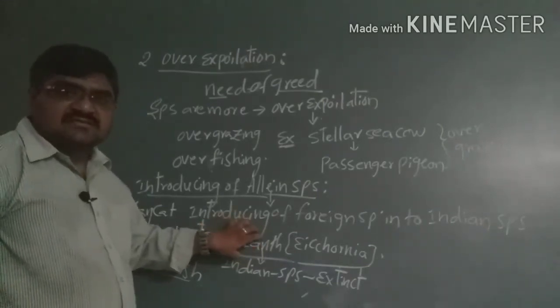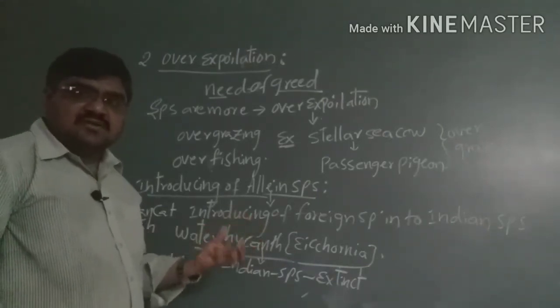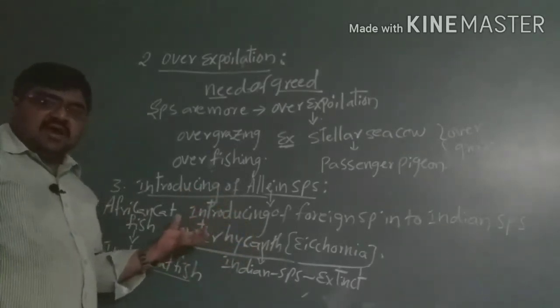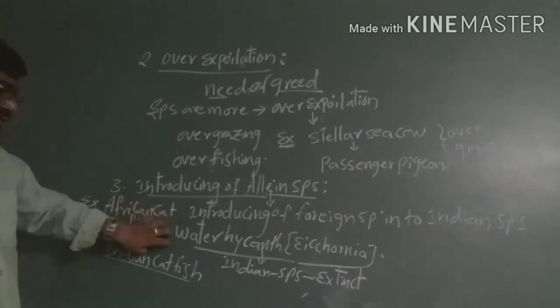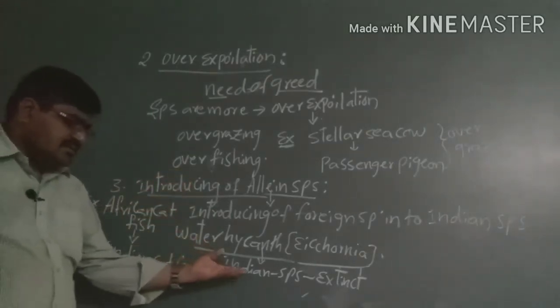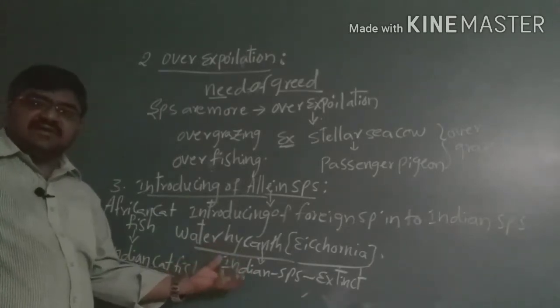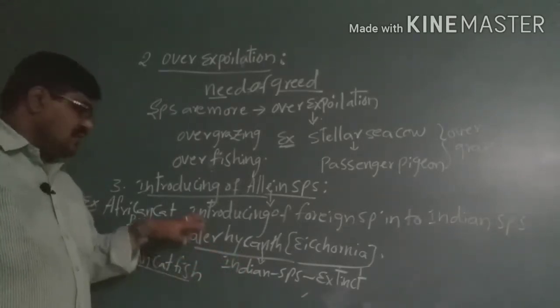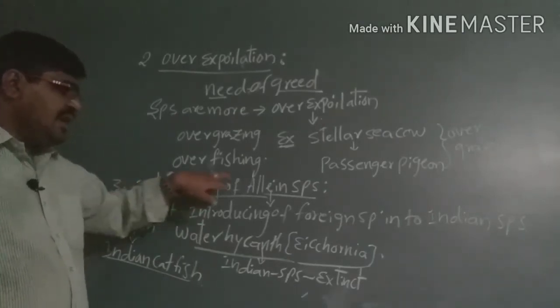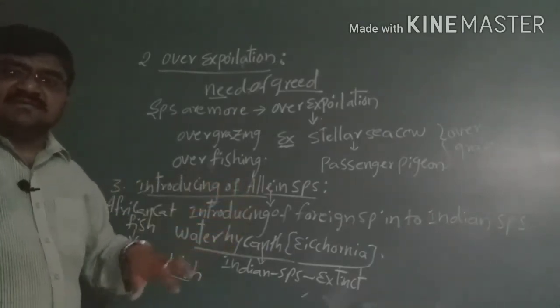Due to the morphological structure of the plant, beautiful flowers or fruits, leaves or other benefits, we introduce these species into India, and our species gradually become extinct. So it is also one of the causes of biodiversity loss, that is, introducing of alien species.